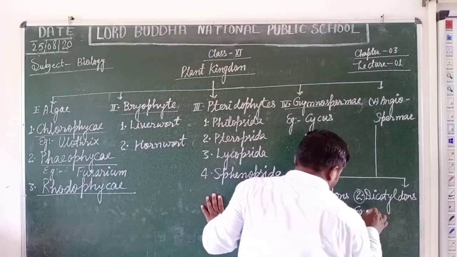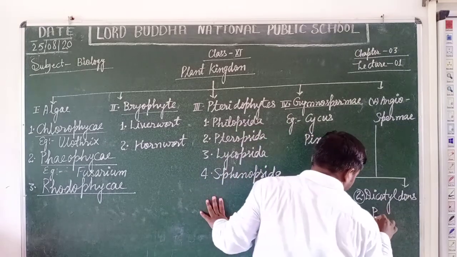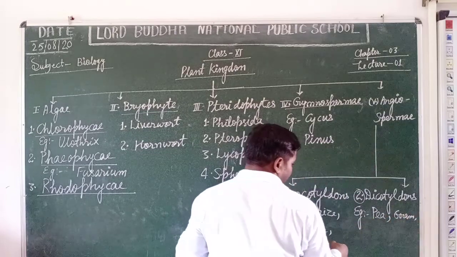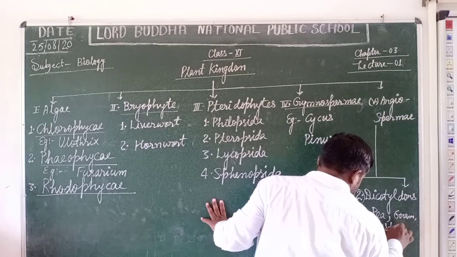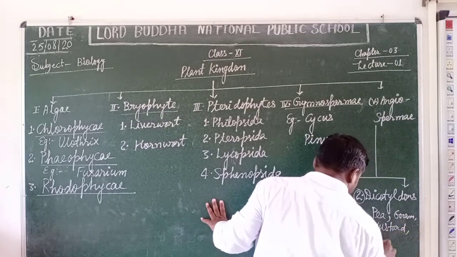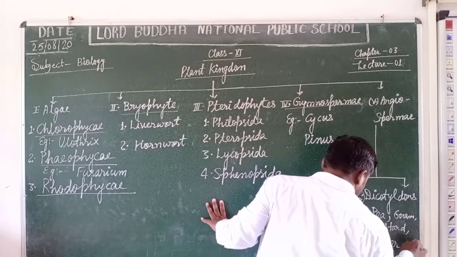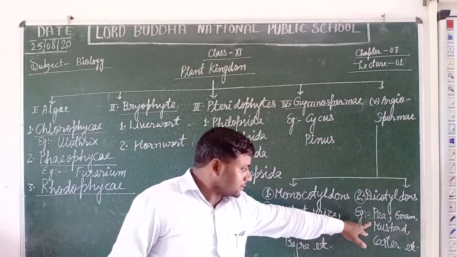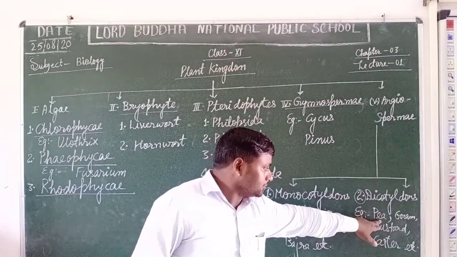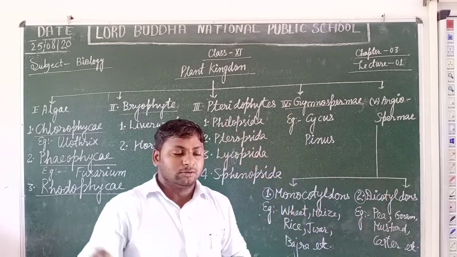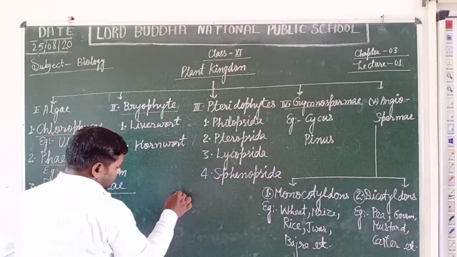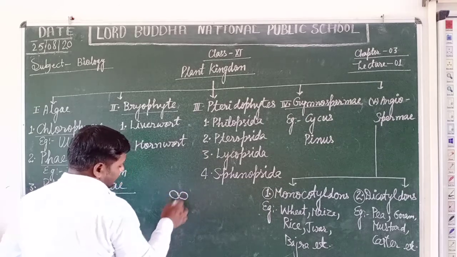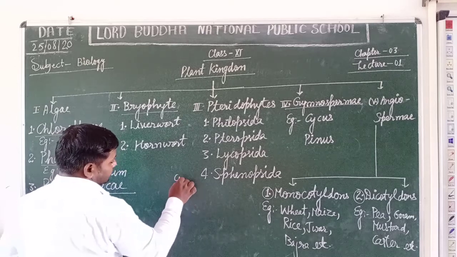Let's take some examples of dicotyledons. Pea, gram, almost all kinds of pulses, mustard, castor, etc. are the dicotyledons, because when we peel off the seed coat of pea, we find that it gets divided into two cotyledons, just like this. These are the cotyledons.